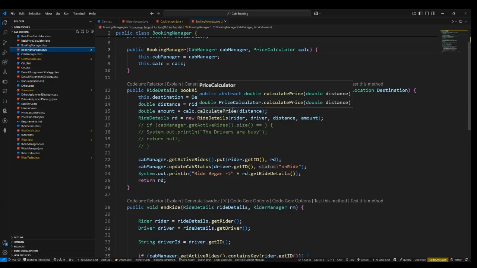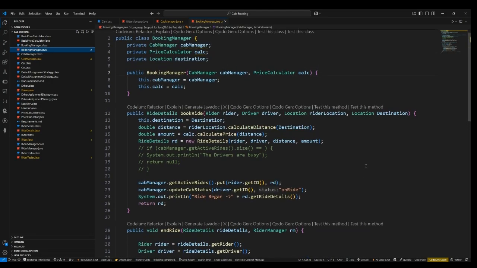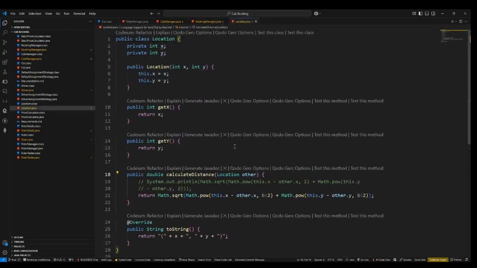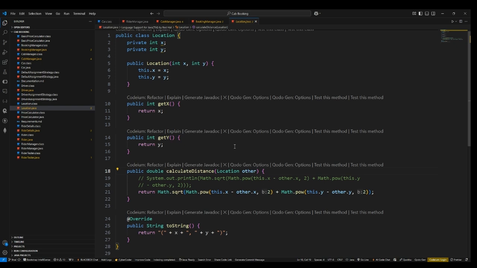Here, based upon the initial and the final coordinates, I'm calculating the distance. Distance calculation is a normal thing. We are taking the coordinates as x, y. We are taking the location as a class because, as per the problem statement, we are supposed to take the distance as x and y coordinates, and the distance between 2 points uses the same formula: root of (x2 minus x1) whole square plus (y2 minus y1) whole square. That's the same formula I have used here.